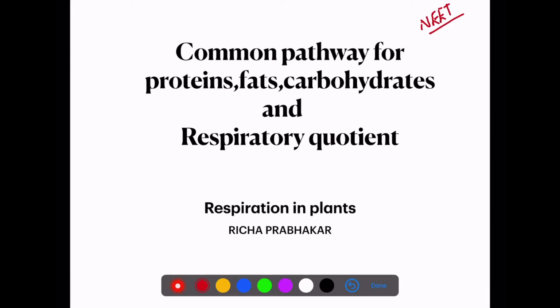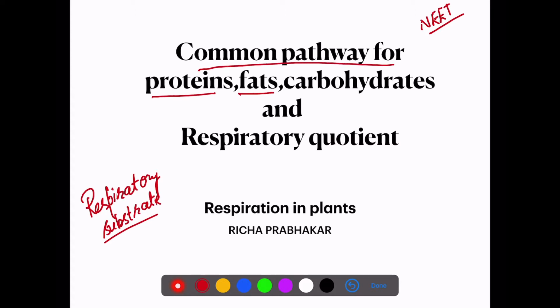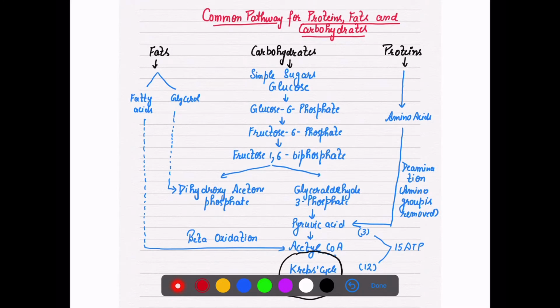So, today we will talk about the respiratory substrate. Even in respiration we talked about the respiratory substrate, which is going to break down into smaller molecules. Glucose is not the only one which is getting oxidized. There are other substrates also, proteins and fats. So today we will talk about the common pathway or interrelationship between proteins, fats and carbohydrates, as well as which kind of pathway respiration is, as well as the respiratory quotient.